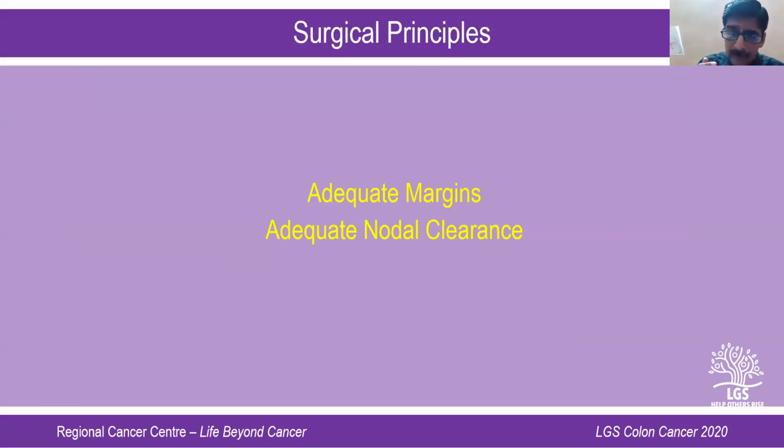Now again, moving a bit deeper into what are the surgical principles of colonic cancer. Again, as I said, anywhere in oncology, look at it, there are 2 things. One is adequate margins and adequate nodal clearance. If you can attain both of these, it's an adequate surgery. So what is adequate margin? What is adequate nodal clearance as far as colonic cancer is concerned? That's what we will be looking at.